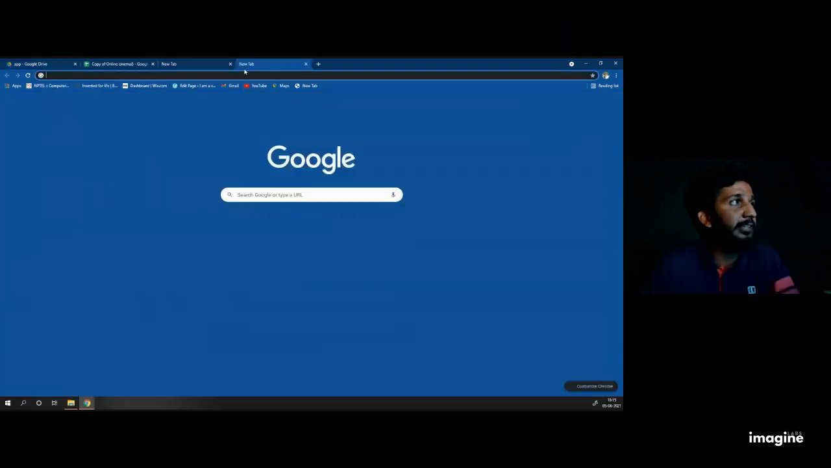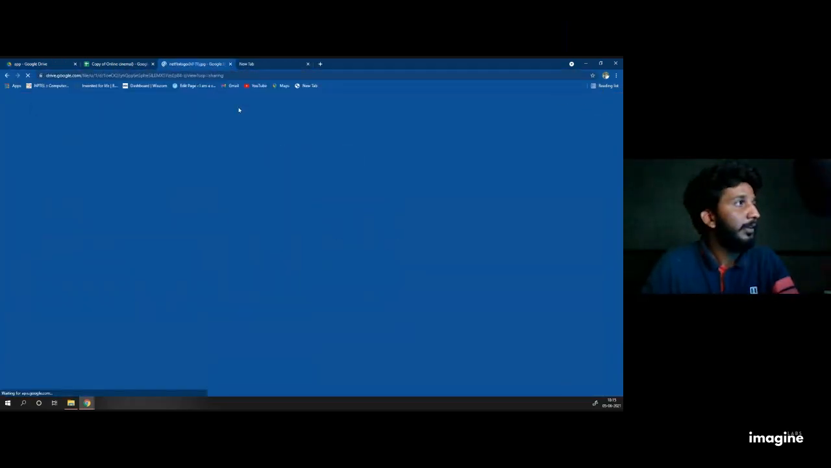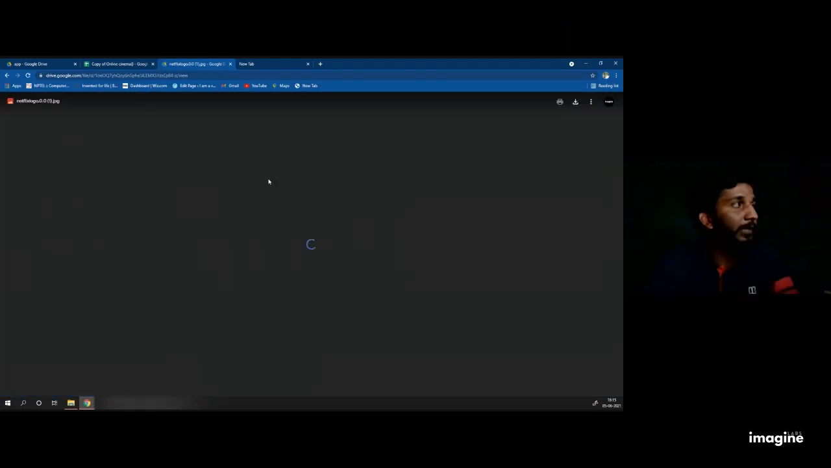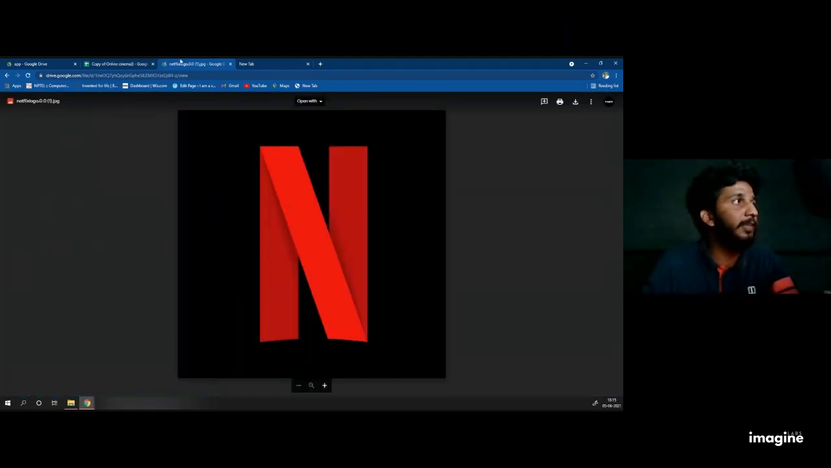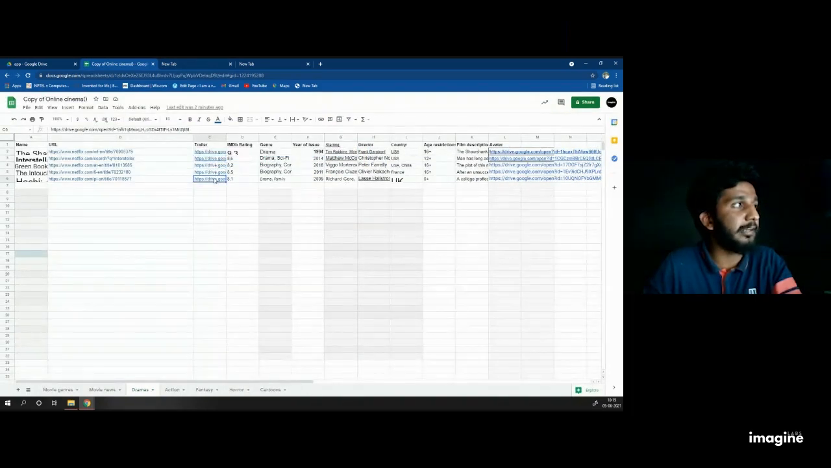I'll paste this link in a new tab. Just look at this. Now it is showing my image. Even you can access this image. So those are the URLs you can see in the trailer. These trailers are the URLs which I copied as shared links, made open for anyone, and pasted here in the trailer column.